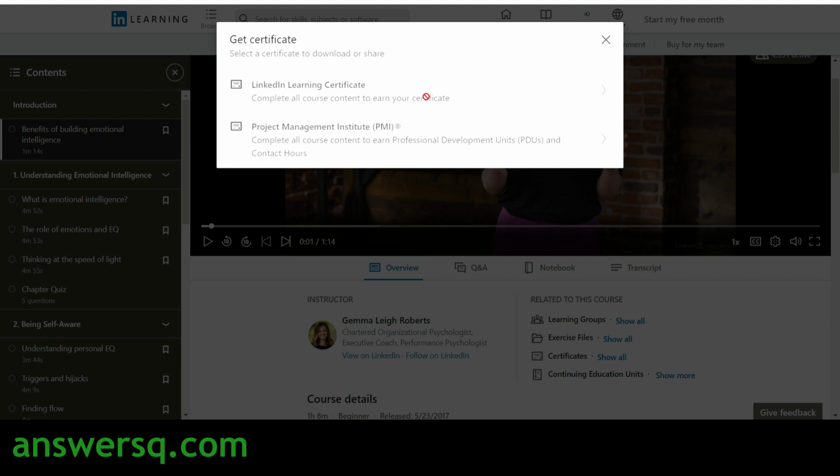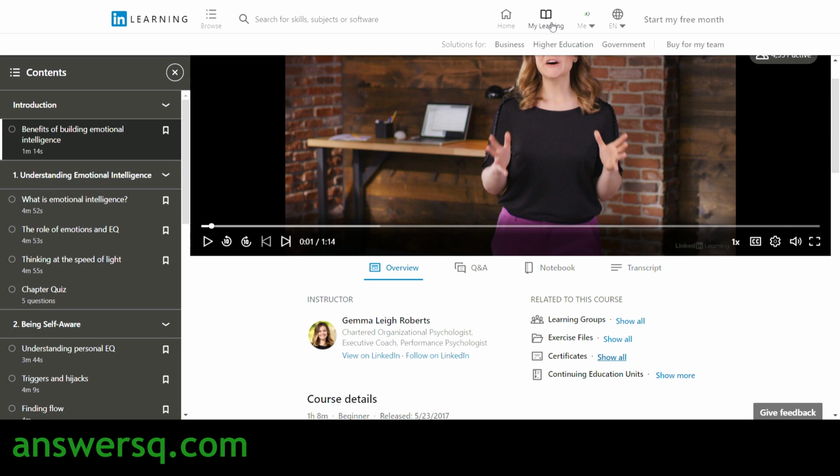One is LinkedIn Learning Certificate, and the other one is a certificate from PMI, that is Project Management Institute. So once you complete the course, this will become available. You can just click on it and download your certificate. So this is how you need to get your certificate after completing the course. And you can just go to My Learning if you want to see what are the courses in which you have enrolled. And this is about it. This is how you need to enroll in the course and get your certificate.